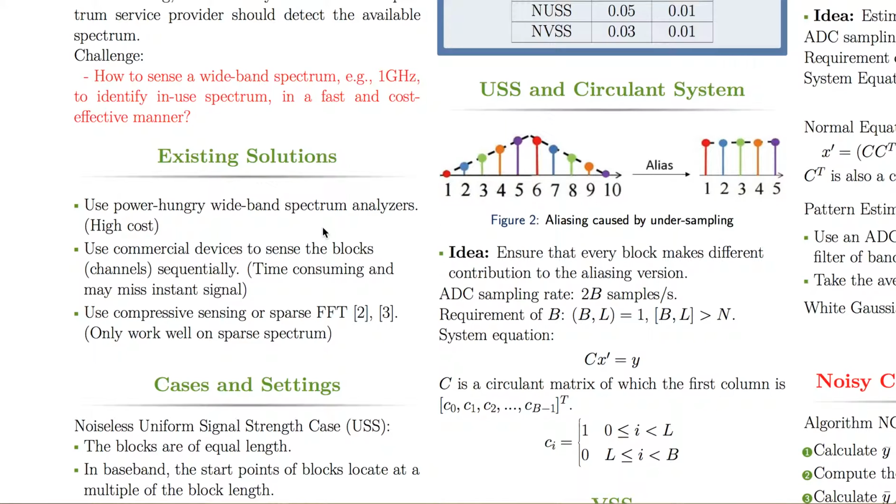The second approach is using commercial devices to sense the blocks or channels sequentially. This approach is very time-consuming and can miss short signals in some channels. The third approach, represented by compressive sensing and sparse FFT, chooses to work on sparse cases so that they can find an approximation to the wideband signal. With undersampling, we propose an algorithm that can sense a dense spectrum.